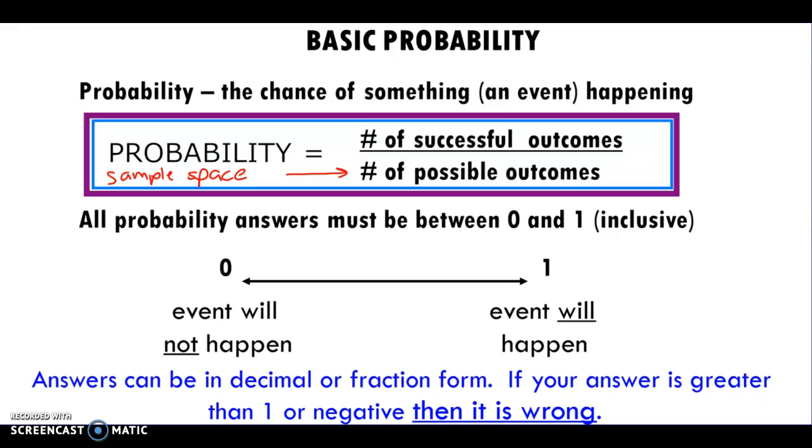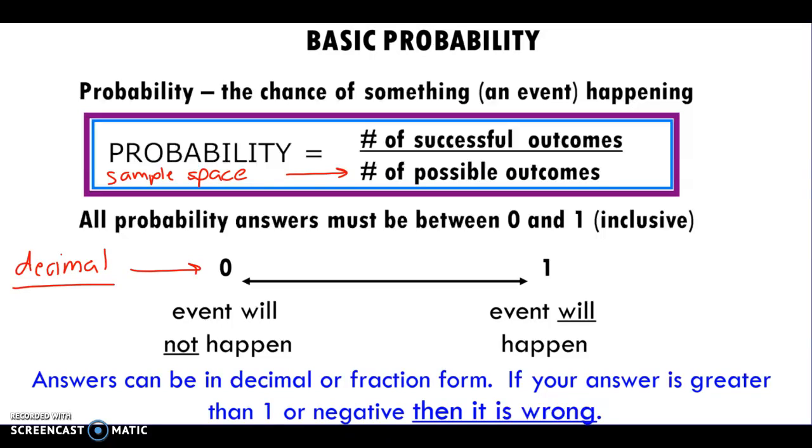Okay? Now, here it says all probability answers must be between 0 and 1. And this is talking about the decimal. So for example, if you put 1 divided by 6 in your calculator, is that going to be less than 1? Yeah. What would be 1? 6 divided by 6, right? What's 6 divided by 6? 1. So if I tell you there's a 6 out of 6 chance that something's going to happen, what does that mean? 100% chance, which we call 6 divided by 6 is 1. We'll do more of that in a second.